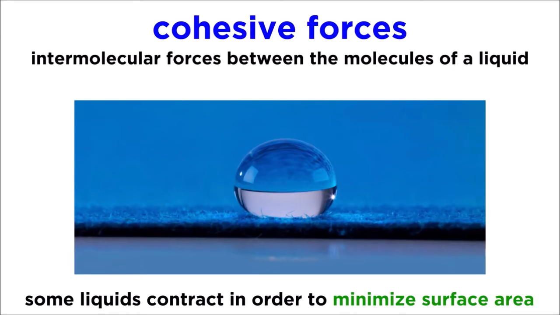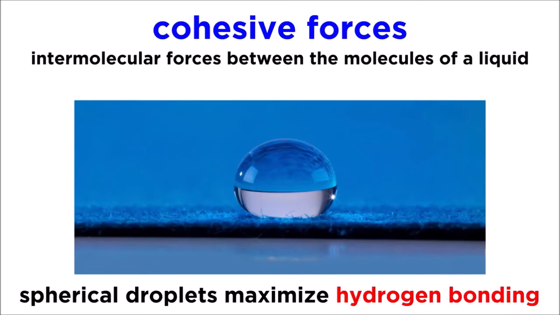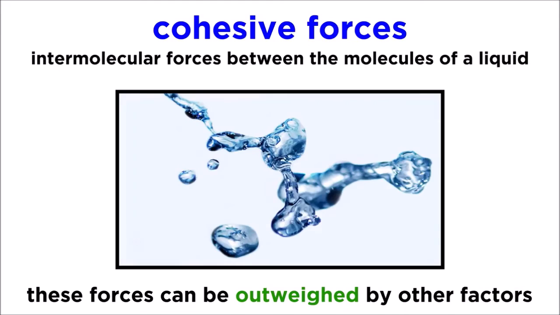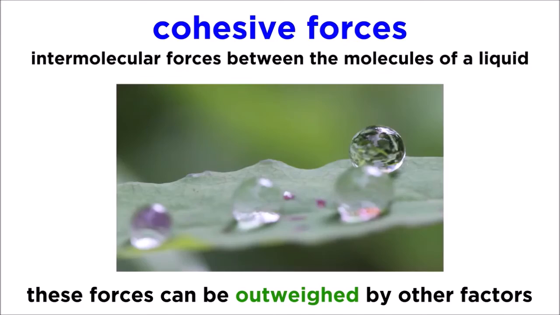The sphere is the shape that minimizes surface area, so a water droplet will adopt this shape to maximize the hydrogen bonding that is occurring in the droplet, allowing the system to sit at the lowest energy possible. Of course, if this droplet becomes larger, other effects like gravity and air resistance come into play, and it will not remain spherical for long. But in a tiny droplet, we can see this effect quite pronounced.